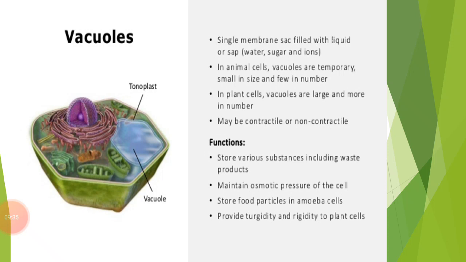So it is mainly absent in animal cells, or if it is found in an animal cell, it is very small in size. So this is about the vacuole.